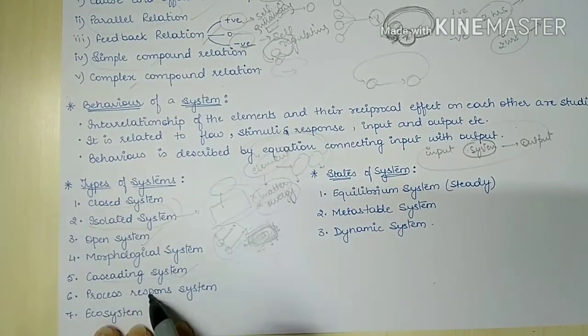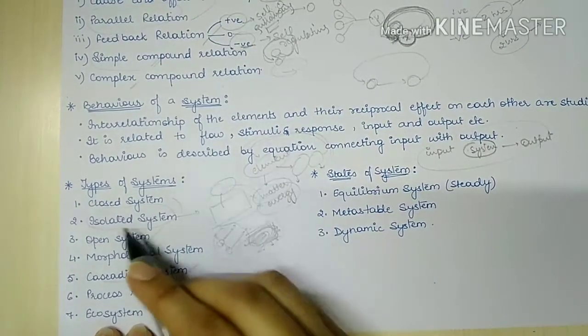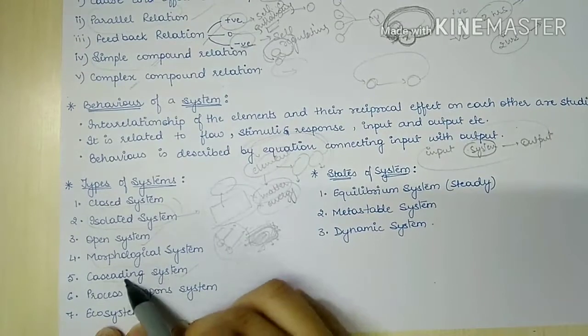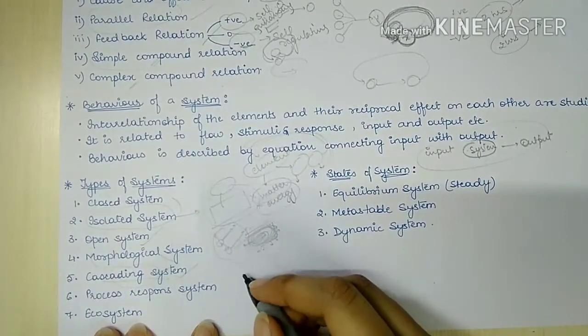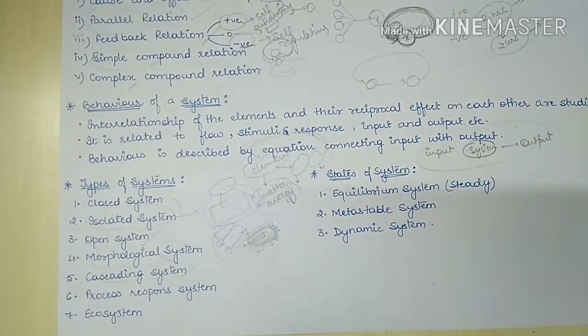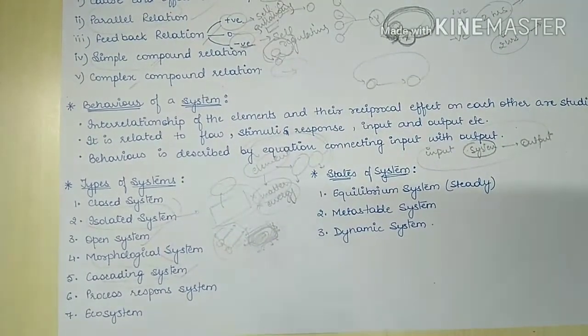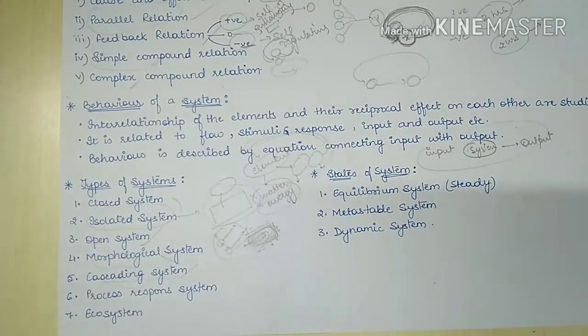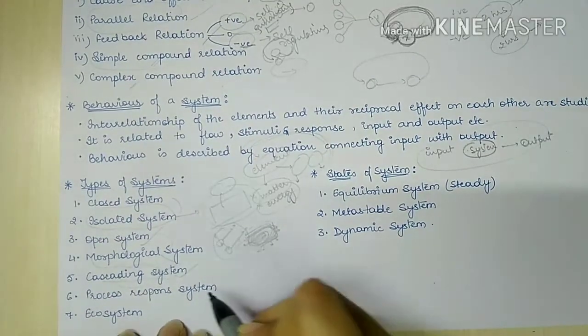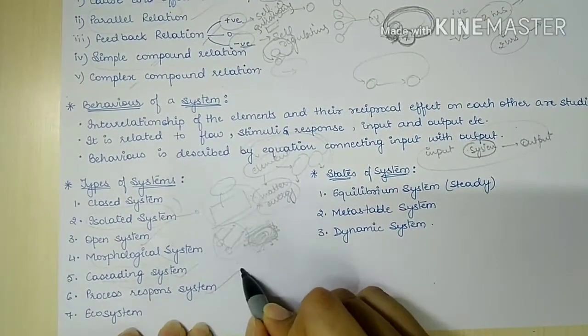In the process response system, the functioning of morphological system and cascading system are acting together. So here we will study the flow of energy and connection between individual elements, how the flow of energy is influencing each and every individual element. That will be studied in process response system.